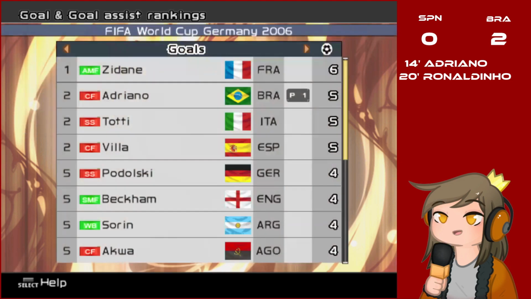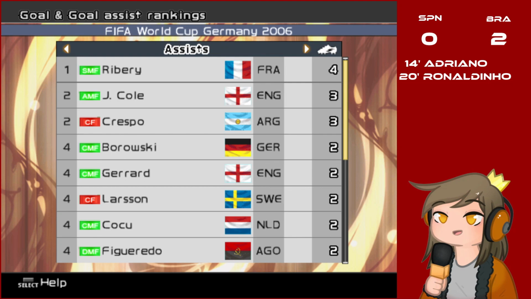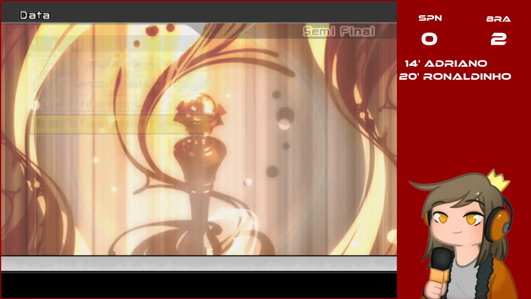And let's see the goal rankings and the goal assist rankings. The top striker is Zidane with 6 goals. In second place, Adriano, Totti and Bija with 5. Top assist, still Ribéry with 4.